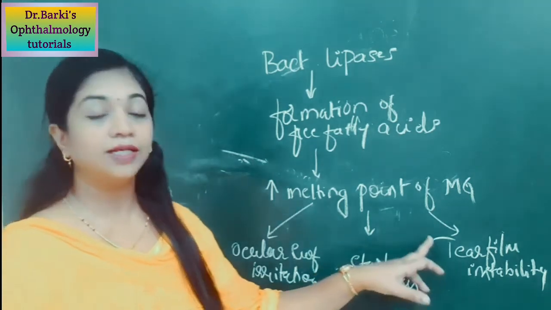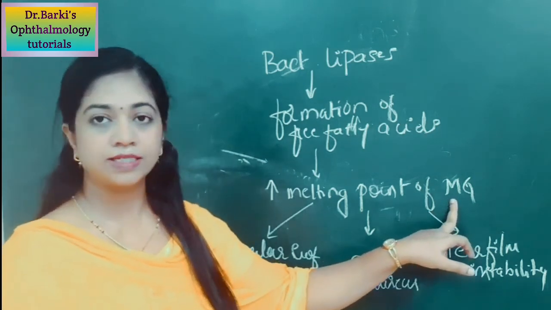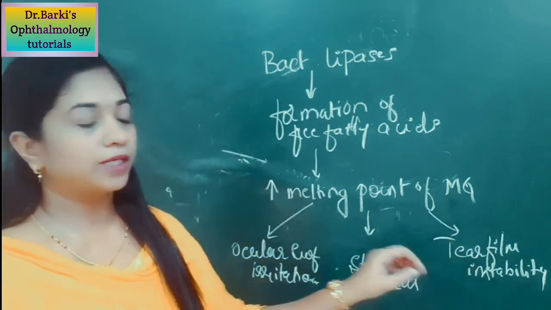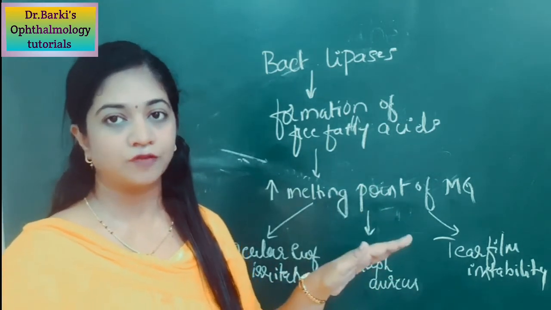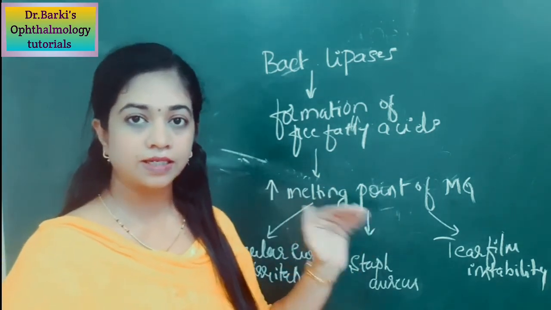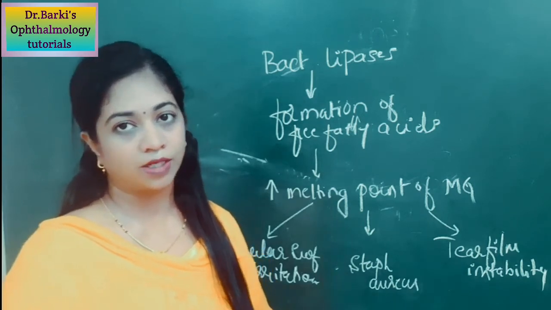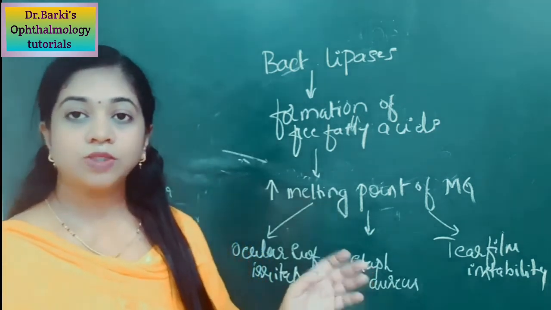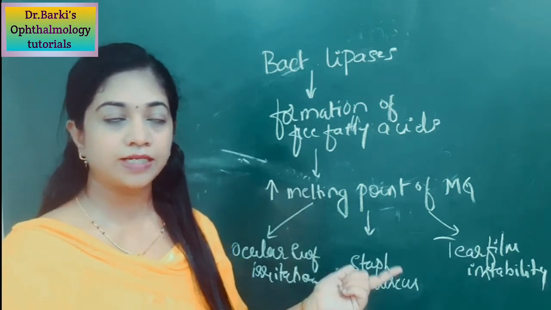And thirdly, it will alter the tear film stability, because the meibomian gland secretion, which is the lipid component, is the major component of the tear film that prevents its evaporation, and this is hampered here. Thereby there is early evaporation of the tear film, leading to tear film instability and ocular surface irritation. So this is about the etiopathogenesis of staphylococcal blepharitis, squamous blepharitis as well as posterior blepharitis.